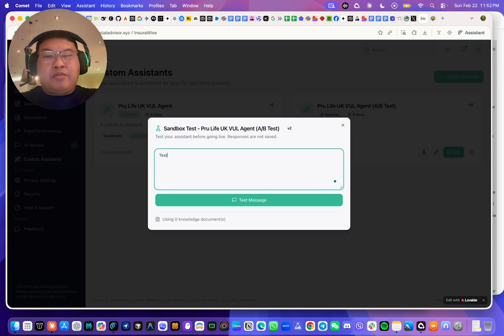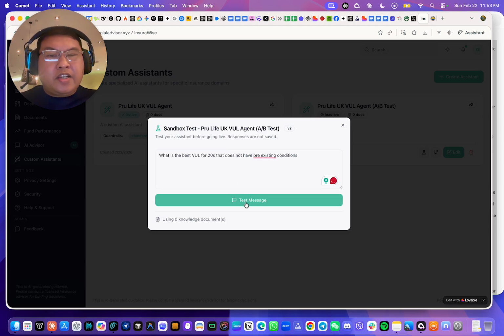Let's say, for example, we can click, what is the best VUL for 20s that do not have pre-existing conditions. You can click test.